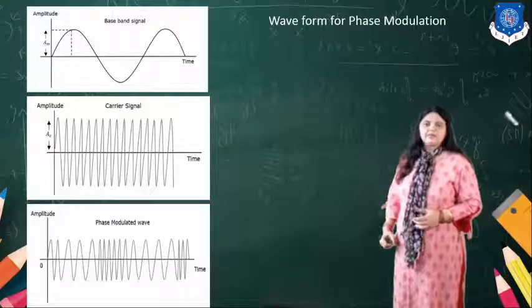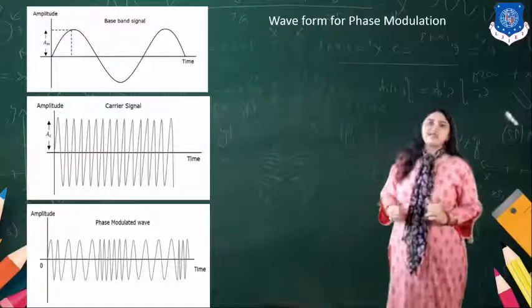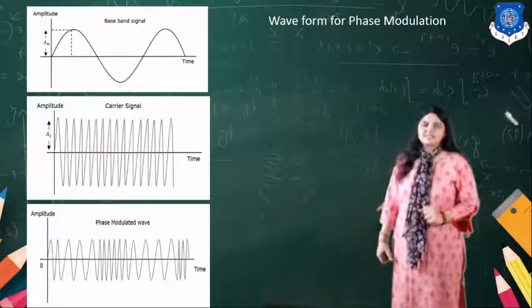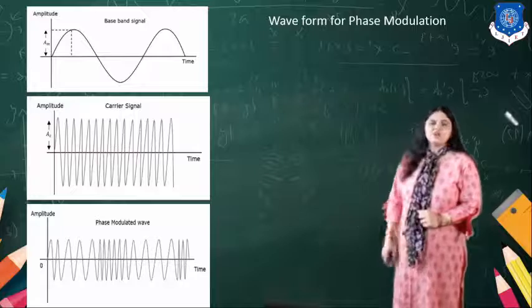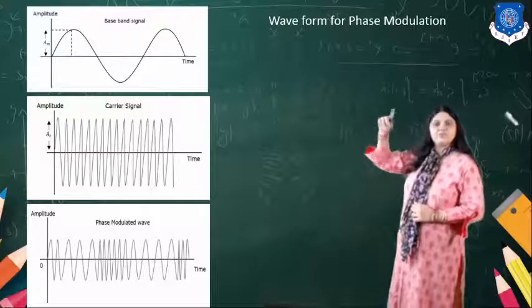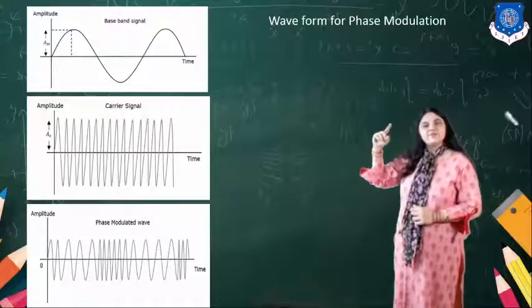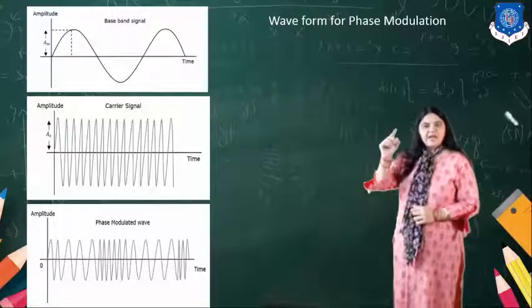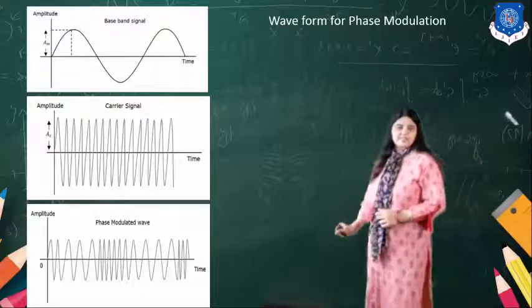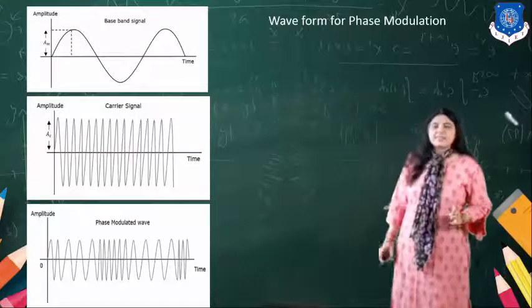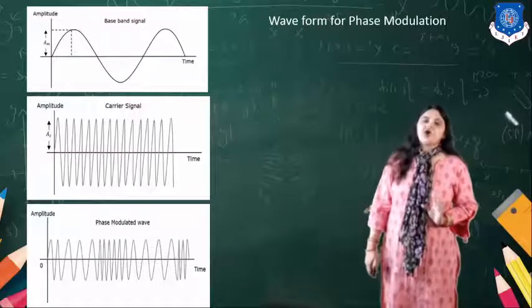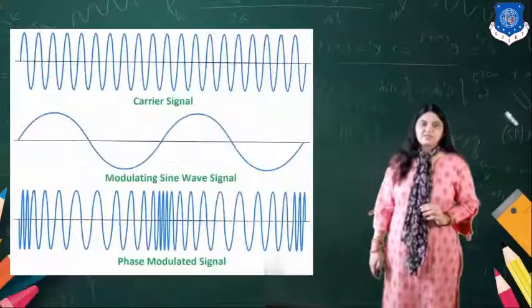But we know the relation between frequency and phase: the frequency is the differentiation of the phase. So when the amplitude increases, the phase decreases, and when the amplitude decreases, the phase increases. This is the relation between the phase and the amplitude of the modulating signal.